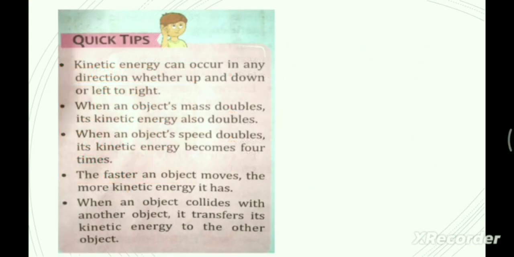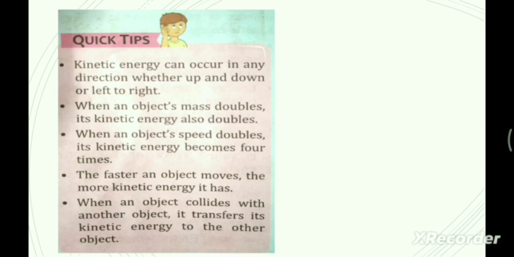So next, some more tips are there. Kinetic energy can occur in any direction. It may be up, or down, or left, or right. Okay, next, when an object's mass doubles, its kinetic energy also doubles. Okay, that depends on the mass of an object.